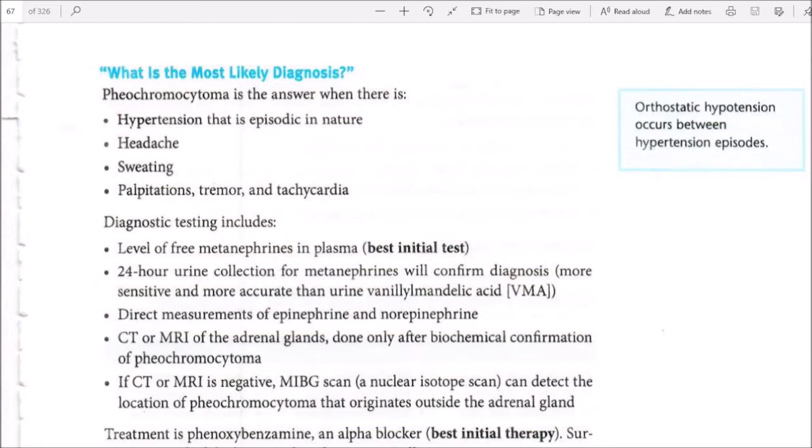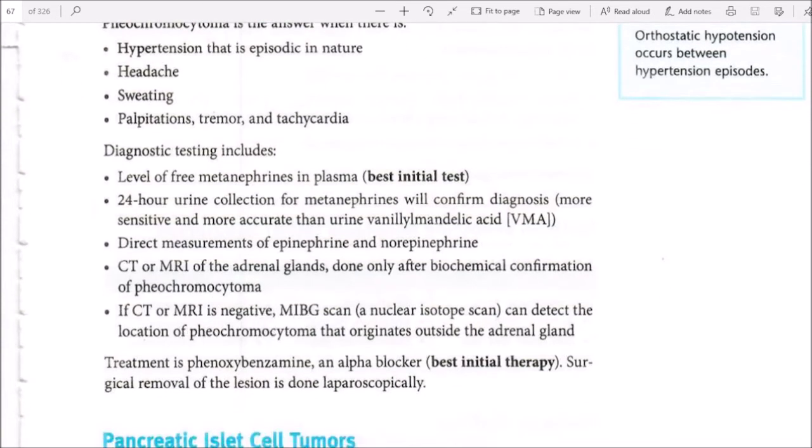Best initial test. 24-hour urine collection for metanephrines will confirm diagnosis, more sensitive and more accurate than urine vanillylmandelic acid (VMA). Direct measurements of epinephrine and norepinephrine. CT or MRI of the adrenal gland is done only after biochemical confirmation of pheochromocytoma. If CT or MRI is negative, MIBG scan or nuclear isotope scan can detect the location of pheochromocytoma near or outside